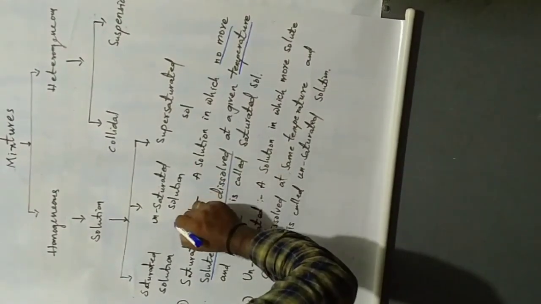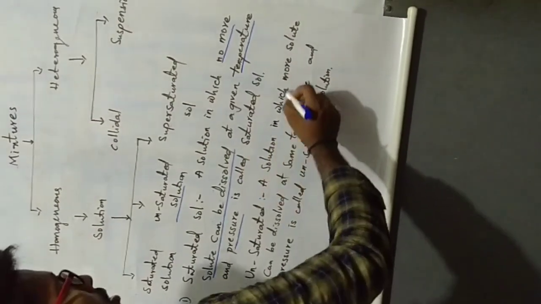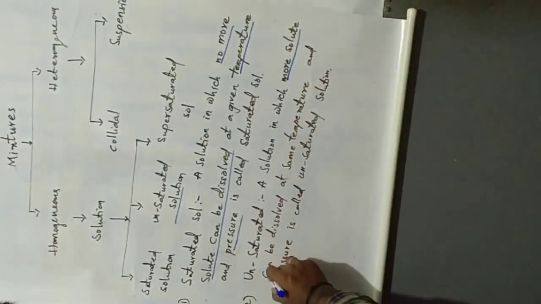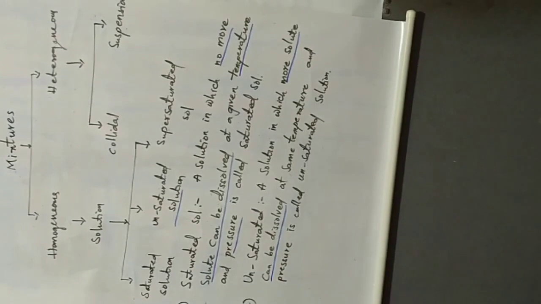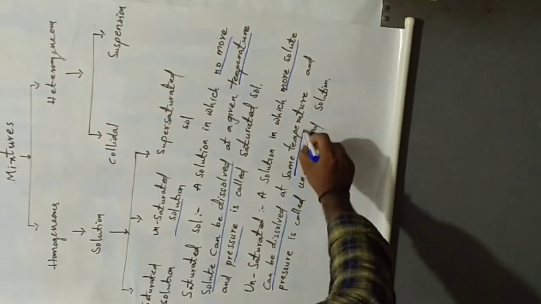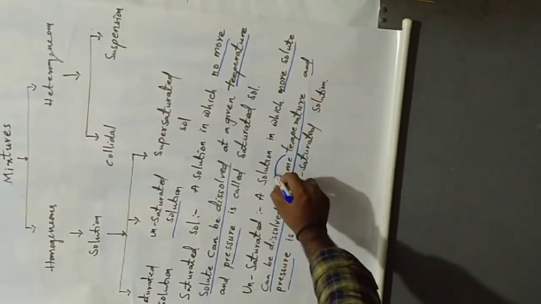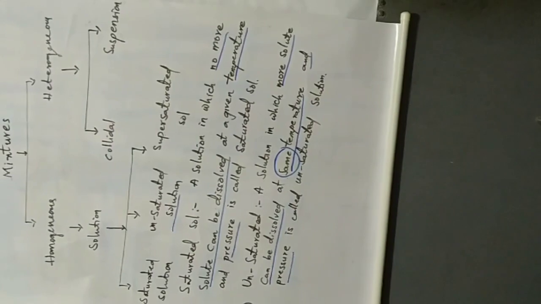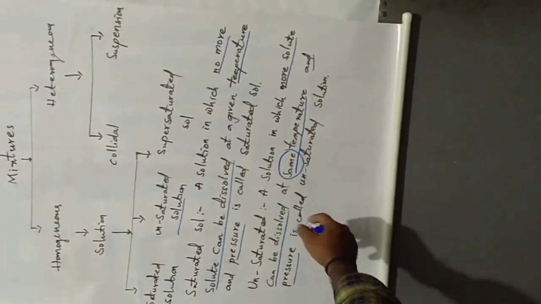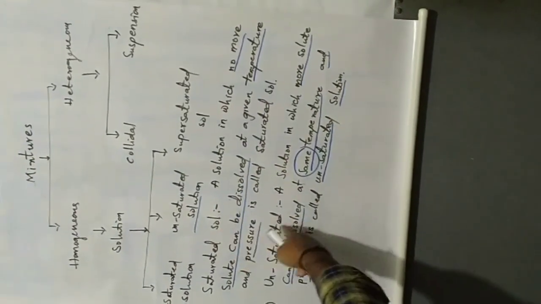Another one, the unsaturated solution. An unsaturated solution is a solution in which more solute can be dissolved at the same temperature and pressure. Both are different.